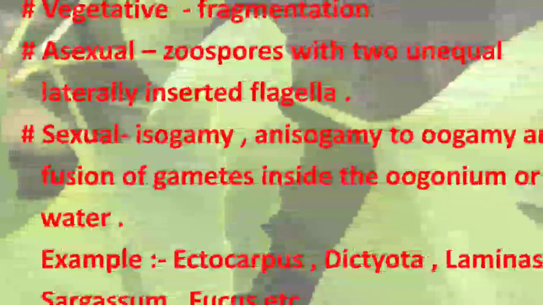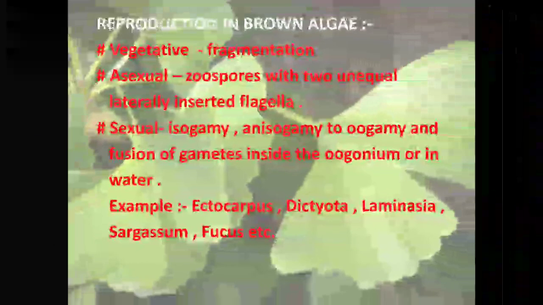Sexual reproduction is isogamy, anisogamy or oogamy type, with fusion of the gametes inside the oogonium. Oogonium means the organ in which the ovum or oospore is formed, or sometimes the gametes are released into the water, fuse together, settle down to the bottom of the sea and develop into the brown algae.